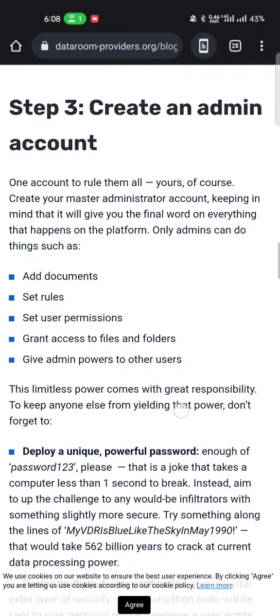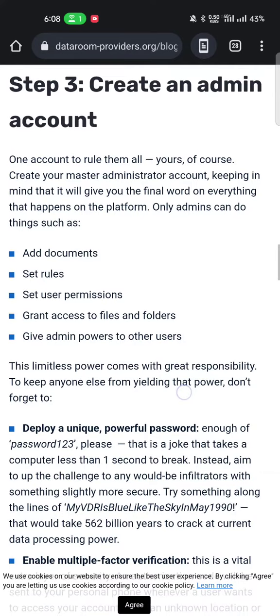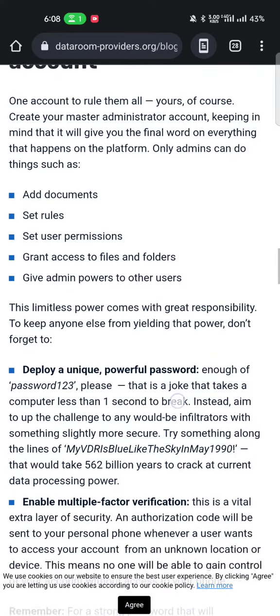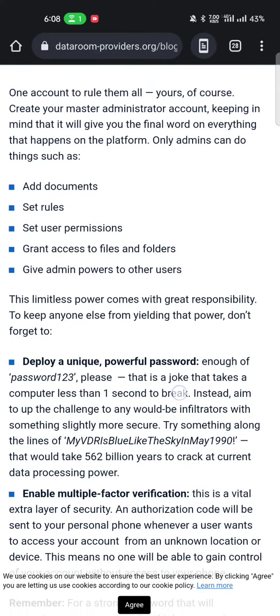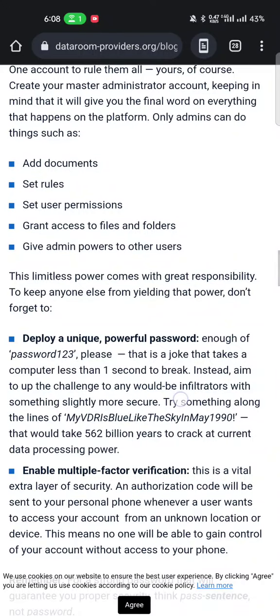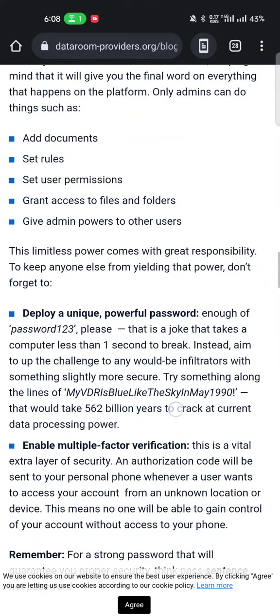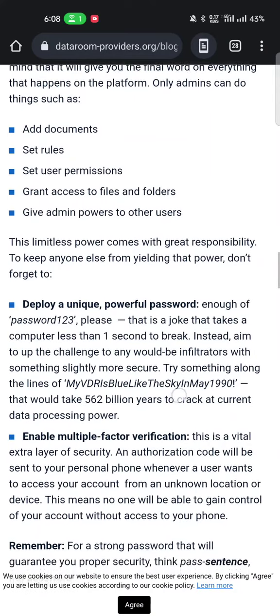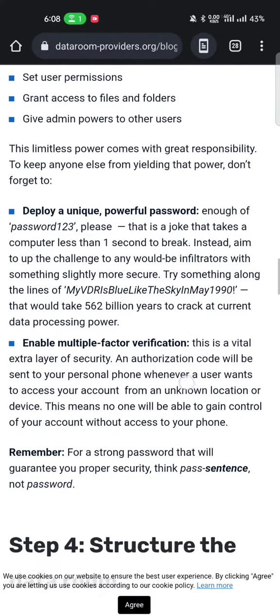If you need step 3, create admin account. One account ruled by admin. Of course, you create your master administration account, keeping in mind you have the final word. Everything that happens on the platform, only admin can do, such as add documents, set rules, set user permissions, grant access to file share, and give admin powers to others.